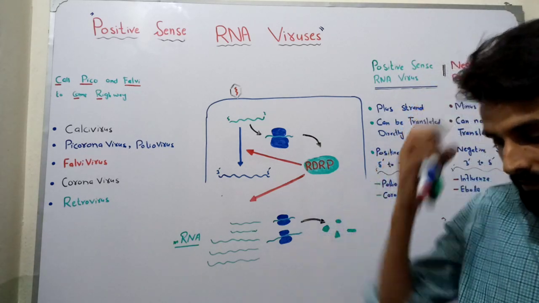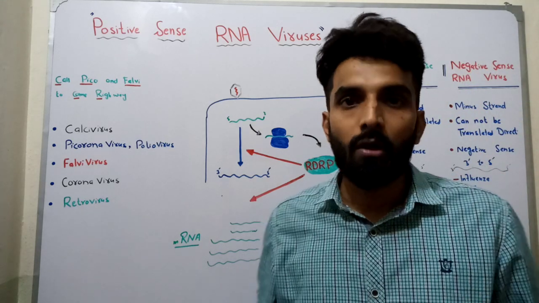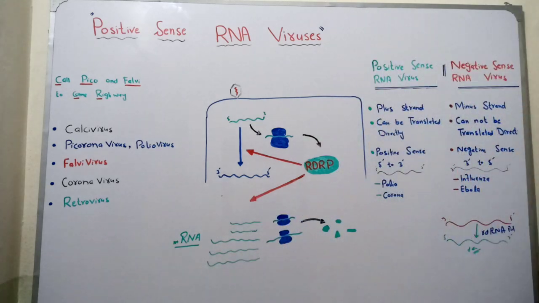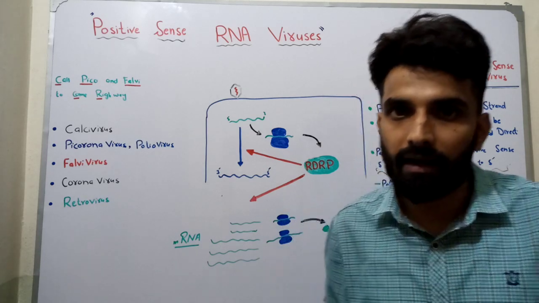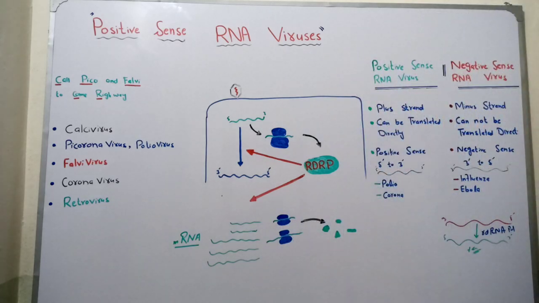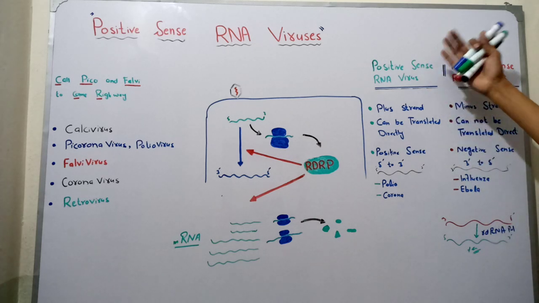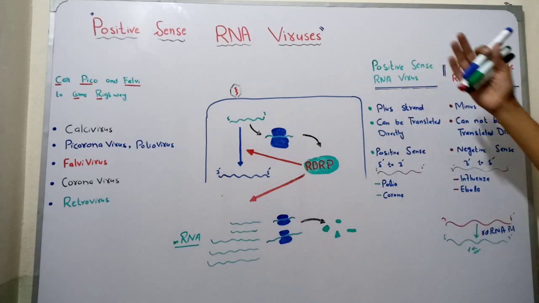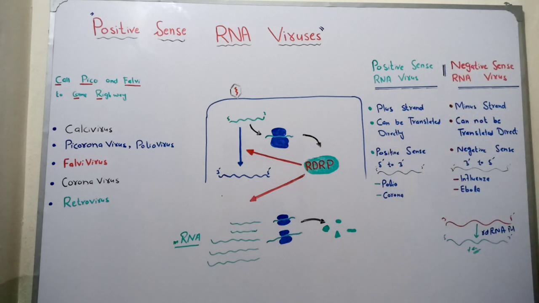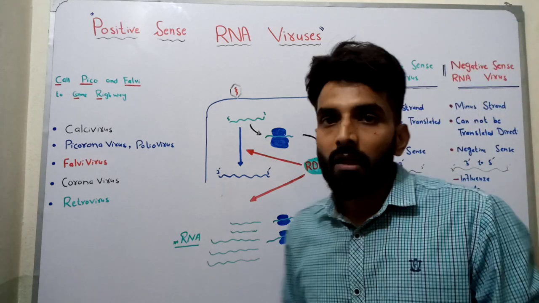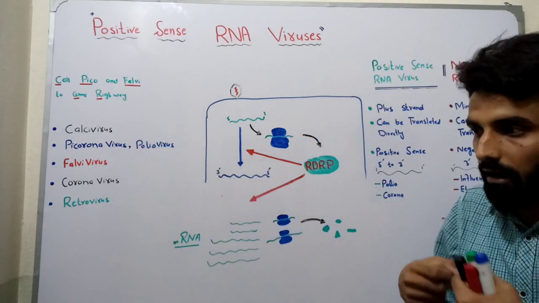And we know that single-stranded RNA viruses are of two types: positive sense single-stranded RNA and negative sense single-stranded RNA viruses. First of all, let's differentiate between these positive and negative sense RNA viruses, and then we will move toward one of the types. Positive sense RNA viruses are a type of single-stranded RNA viruses and are also called plus strand. Negative sense RNA virus is also a type of single-stranded RNA and is also called minus strand.